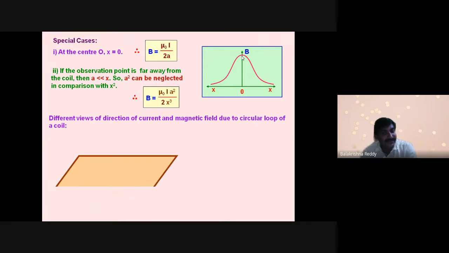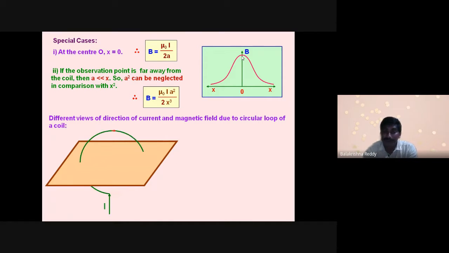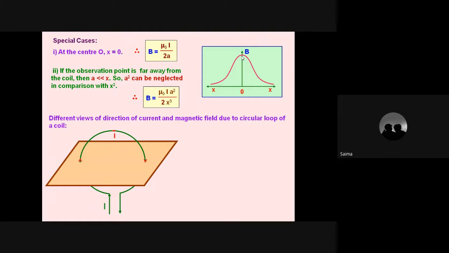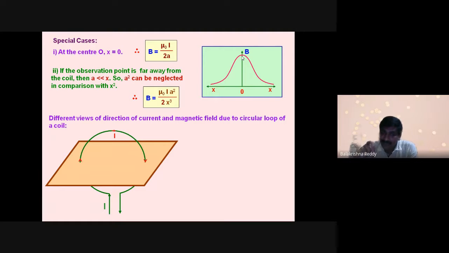Now, how can you approach the directions of the magnetic field lines in a circular loop? You might have seen this type of experiment in your 10th standard. From this experiment we are going to obtain the clock rule. Clock rule determines the direction of the magnetic field in a current carrying circular loop.